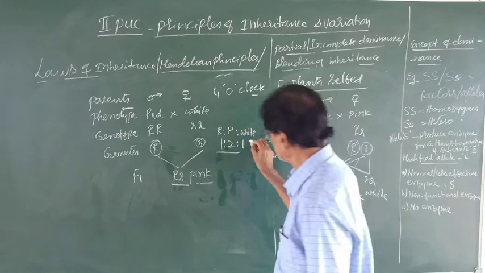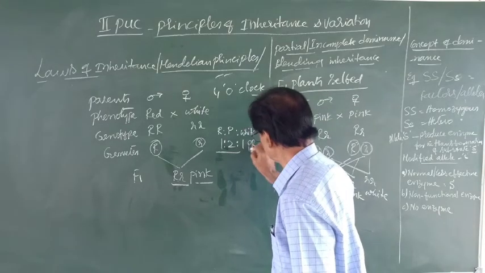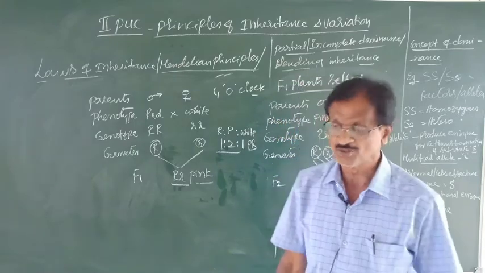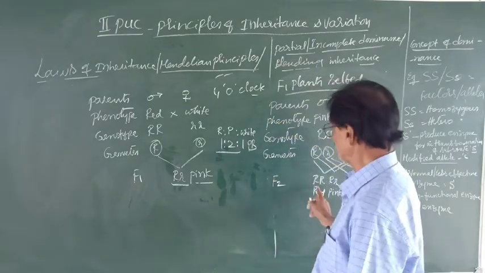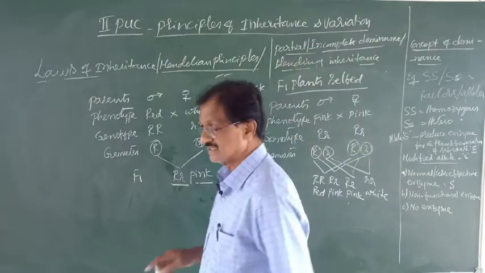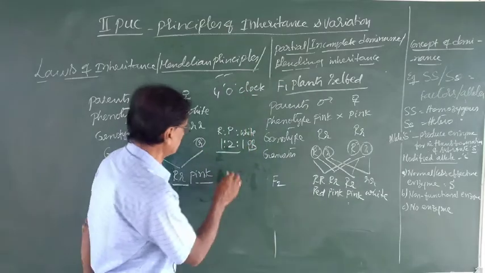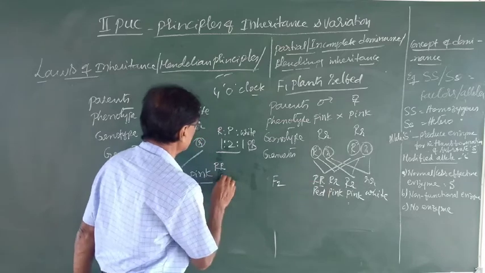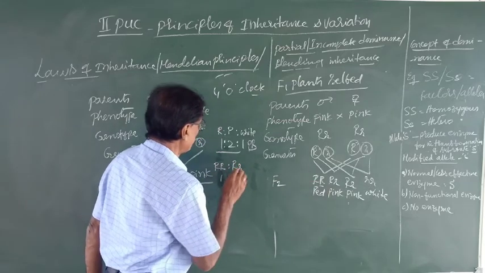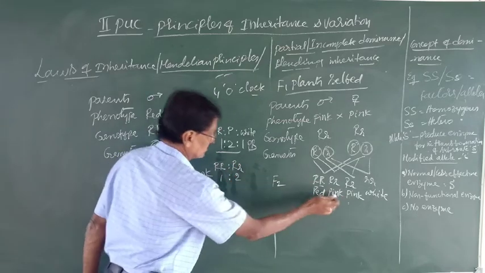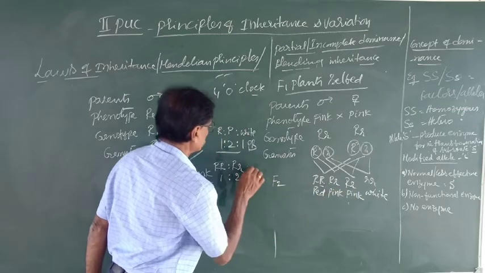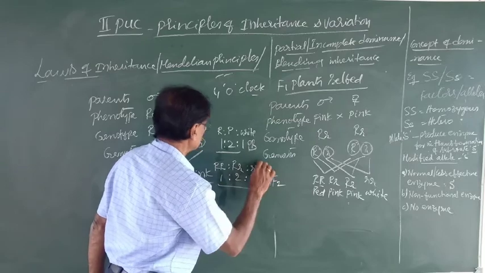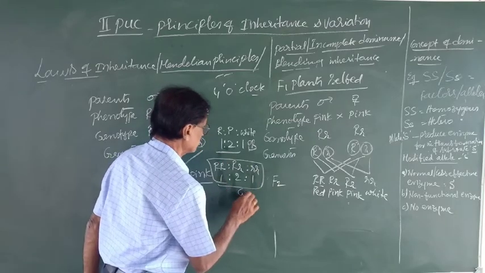Of course, let us consider it as a phenotypic ratio. Now, what may be the genotypic ratio? If you observe the genotype of the individuals, it is capital RR, only one, capital R, small r, two, this one and this one, and then small rr is 1. This is the genotypic ratio.